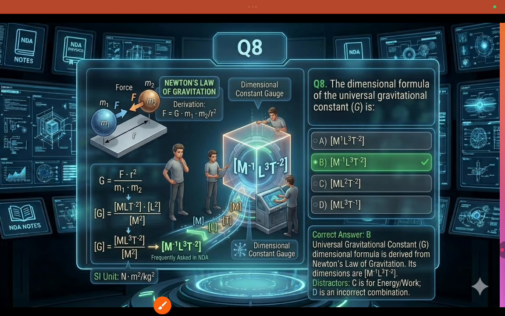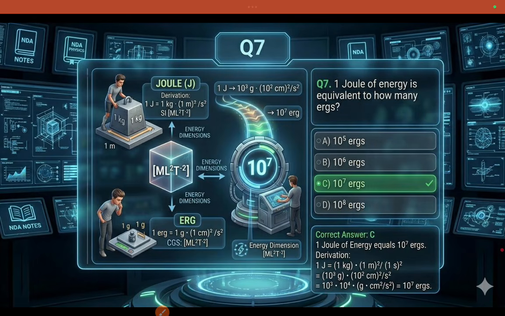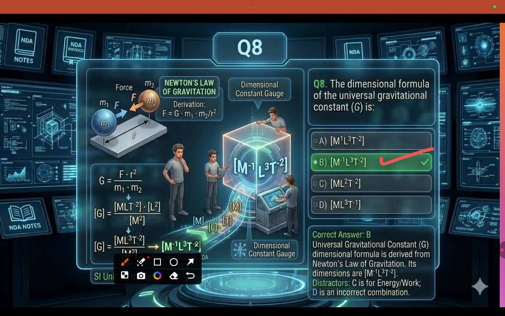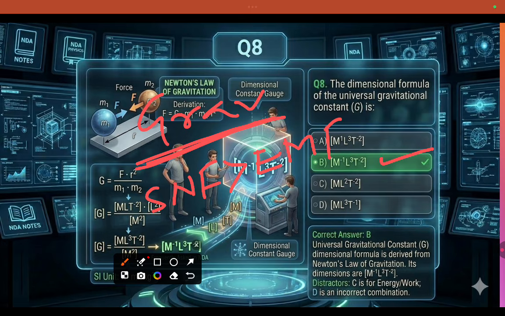Coming to the next one, the dimension formula of the universal gravitation constant. Here I am going to discuss the gravitational force. First of all, we have 4 fundamental forces: strong nuclear force, electromagnetic force, weak nuclear force, and gravitation force.